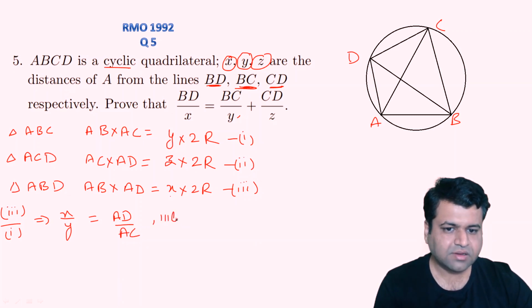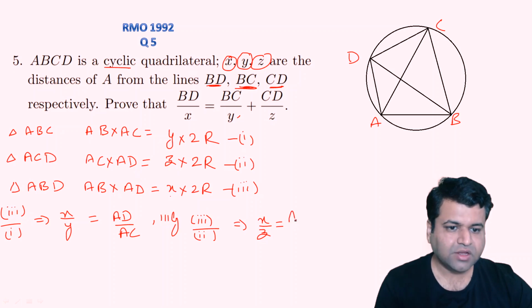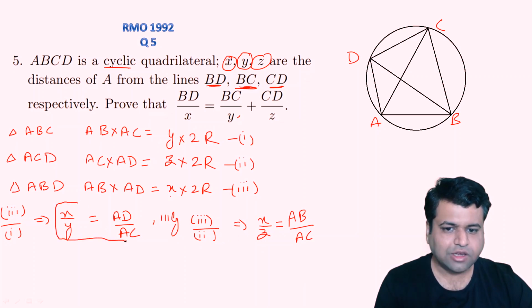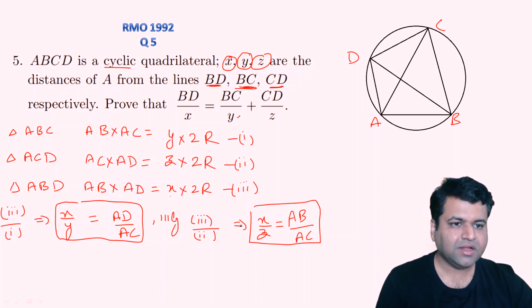Similarly, if I divide third by second, I will get X upon Z, right? So X upon Z, can you tell me what it will be equal to? 2r got cancelled out with 2r, AD got cancelled out with AD, so we will be left with AB upon AC, right? So these are the two values that we got, right?